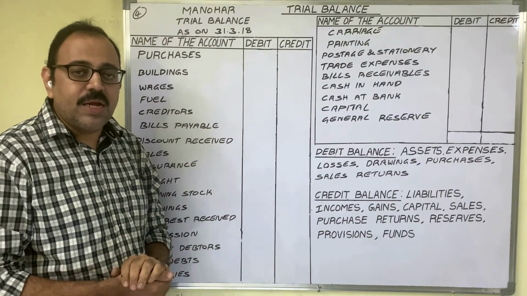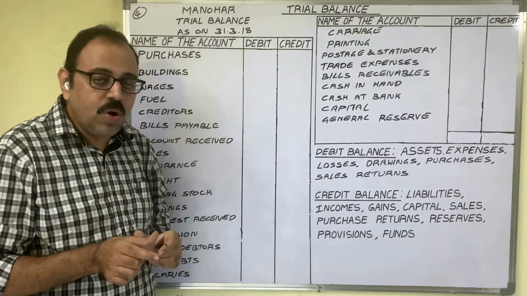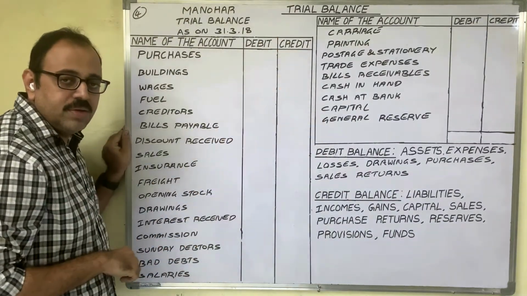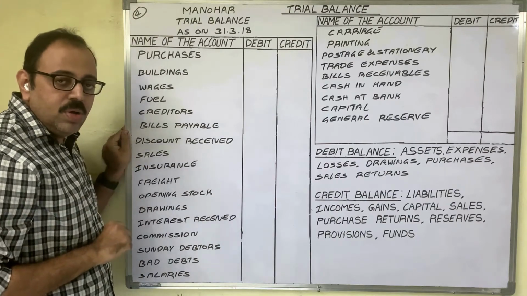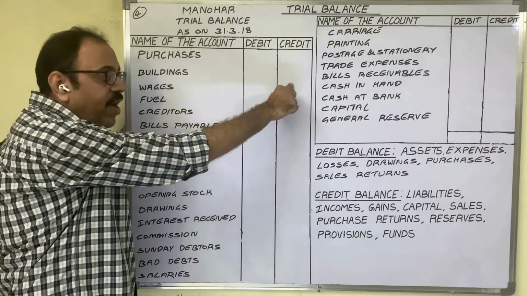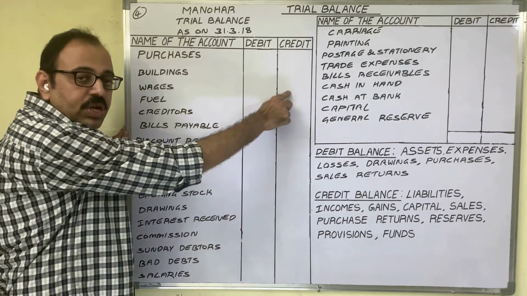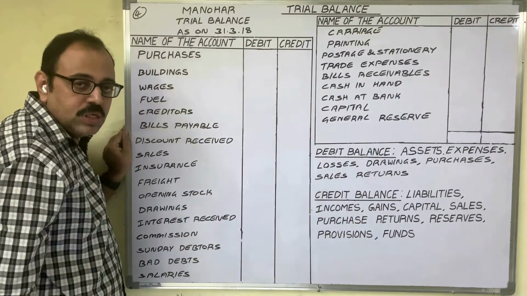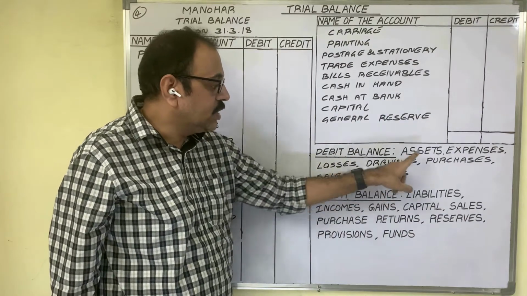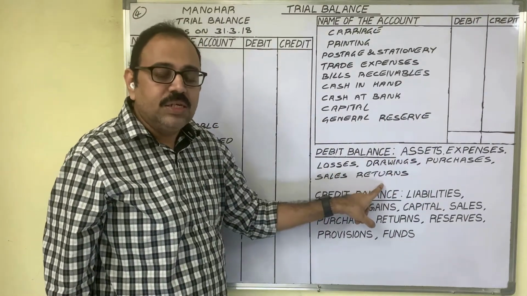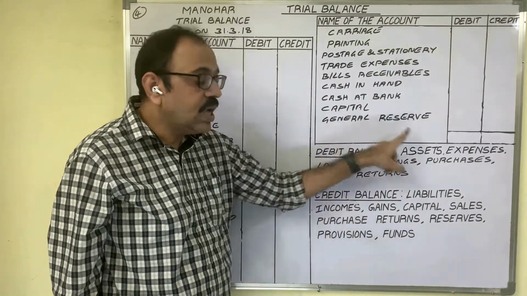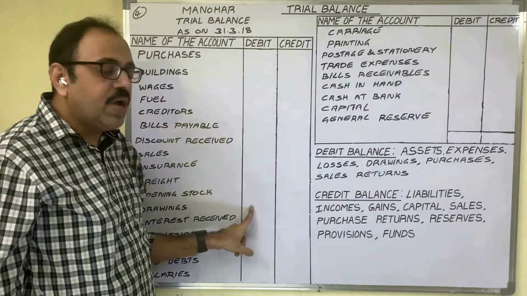While preparing the trial balance, in the question he gave account names. Now all these names we have to write one by one in the name of the account column. In the question he gave amounts. Now these amounts appear in the debit column and in the credit column. While writing these amounts in these columns, we have to follow these rules. Assets, expenses, losses, drawings, purchases, sales returns related accounts show a debit balance. So if these accounts are given in the question, in the debit column we have to write the amount.